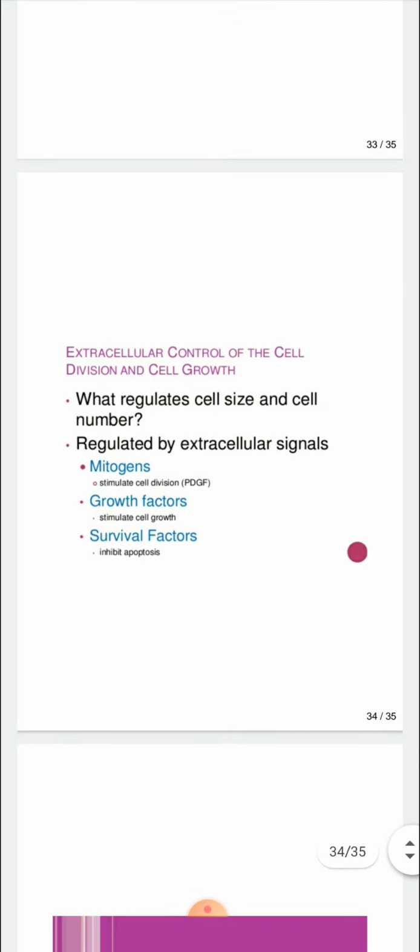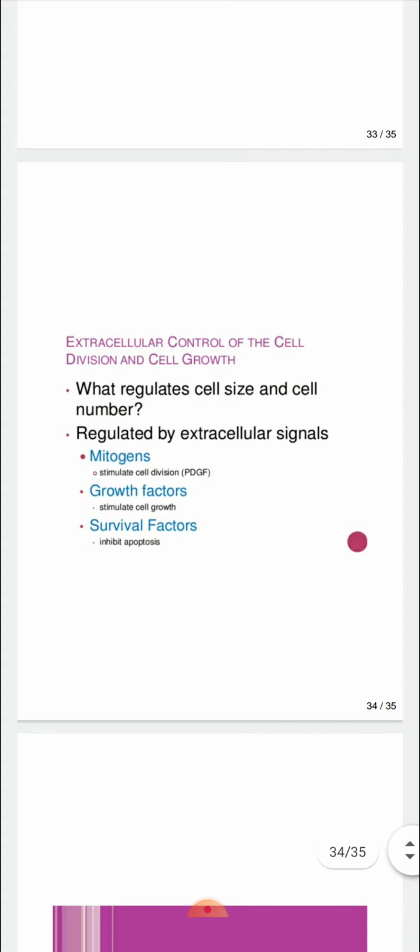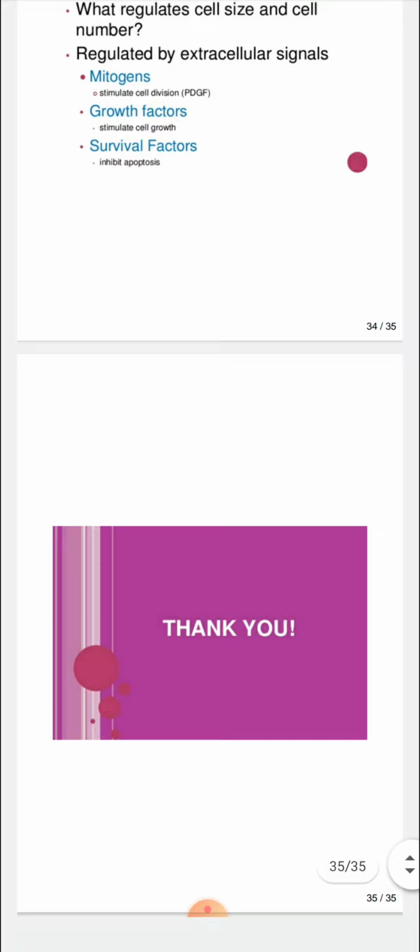Then next comes the extracellular control of cell division and cell growth. So it is regulated by extracellular signals. It can be mitogens that stimulate cell division, growth factors that stimulate cell growth, and survival factors that inhibit apoptosis. So this is all about the cell cycle.